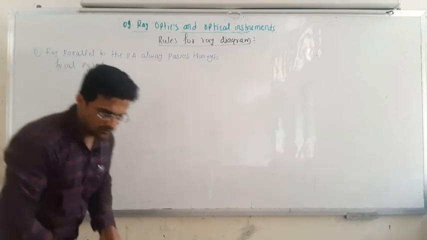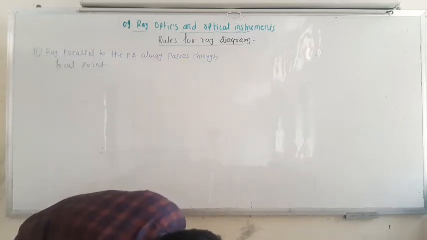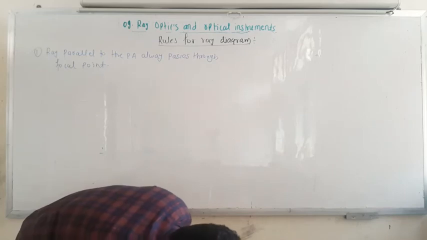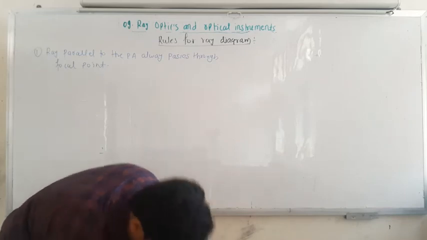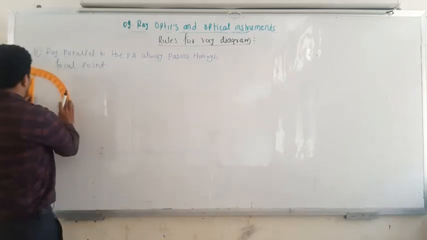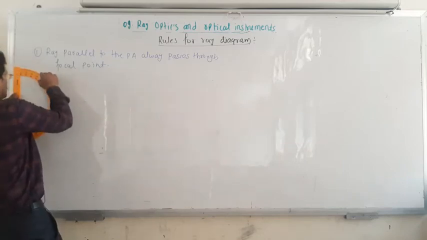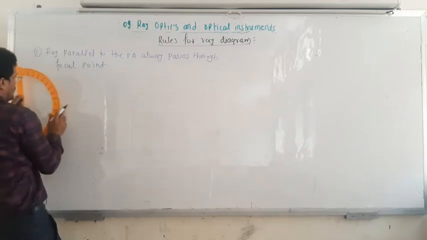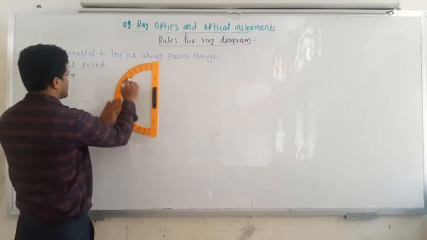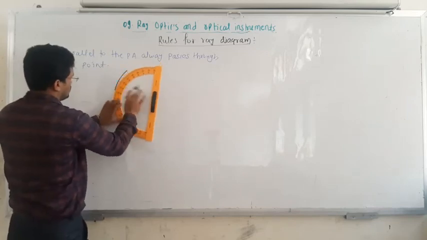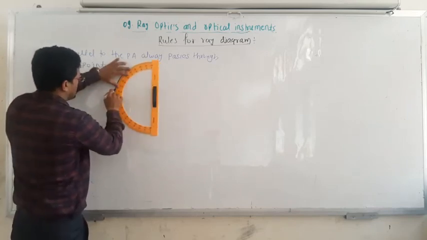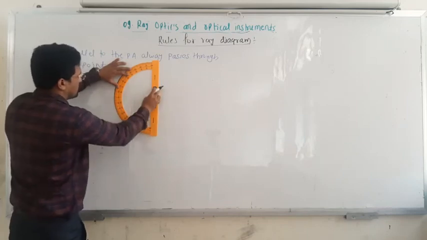I will draw the mirrors here first. This is a concave mirror, and this is a convex mirror.